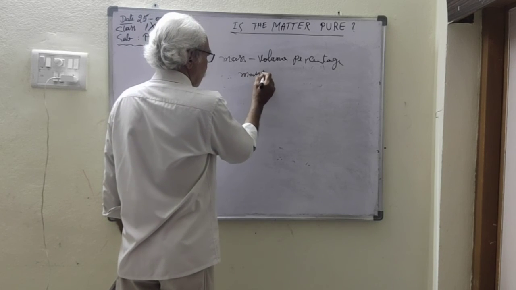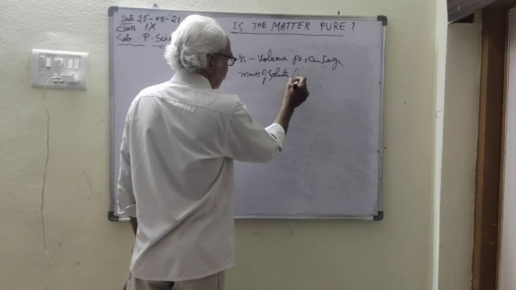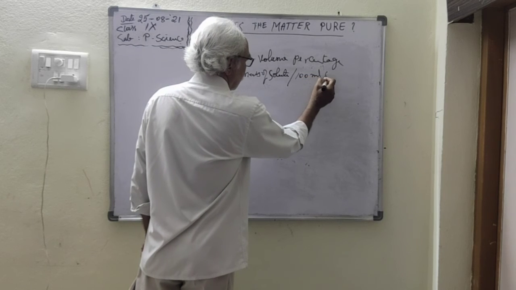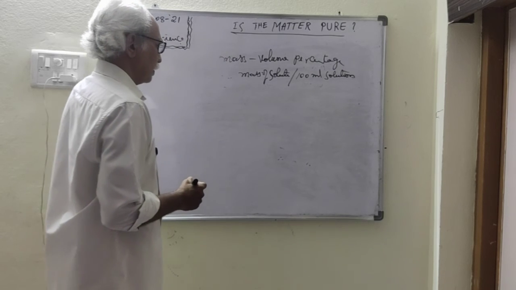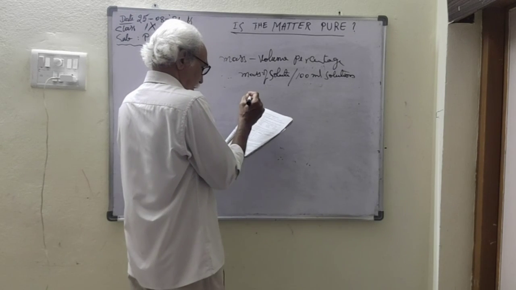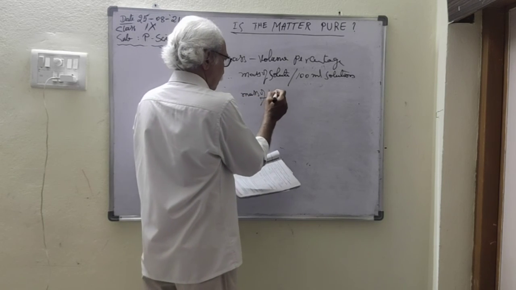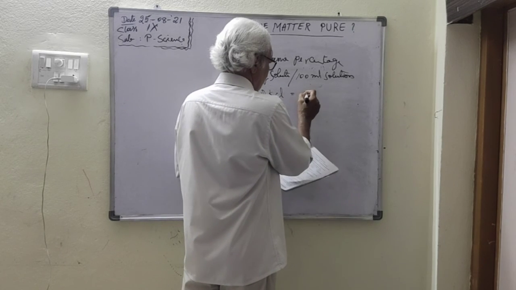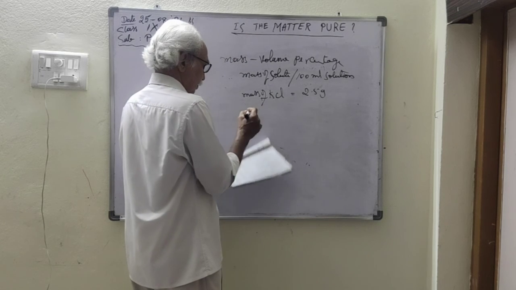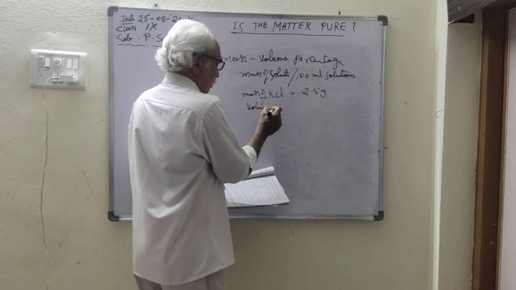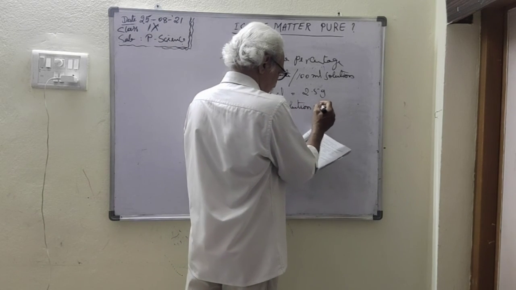Mass of solute present in 100 ml solution is called mass volume percentage. Here mass of potassium chloride is 2.5 gram, and volume of solution is 50 ml.